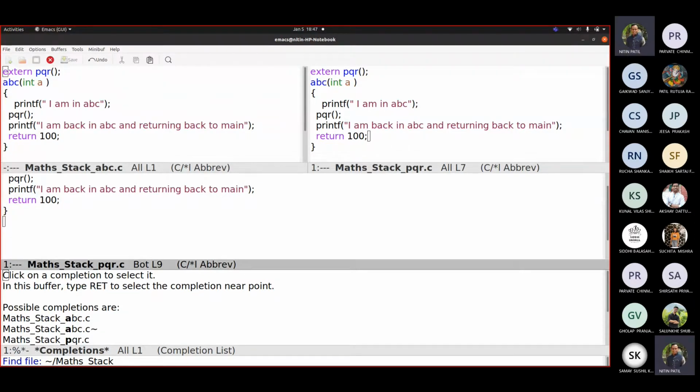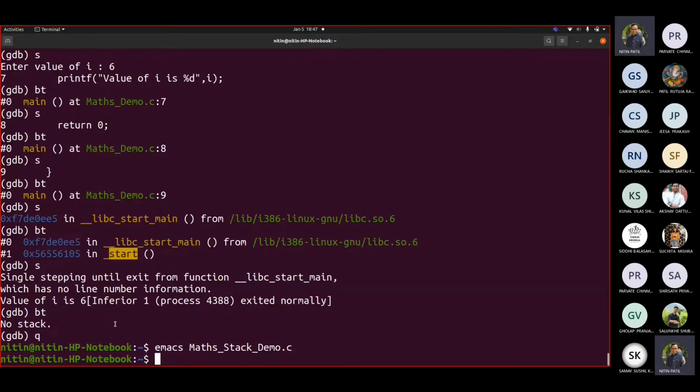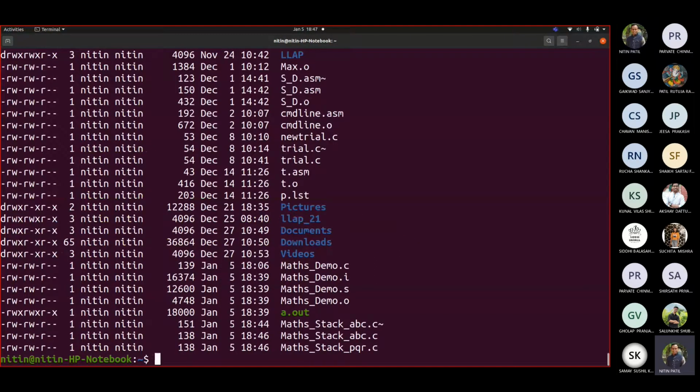Okay, one minute. Maths stack demo.c, so we want that demo. We have to write it. So I assume I replaced it.